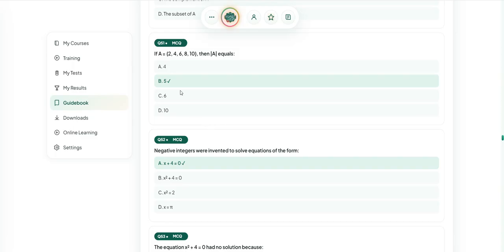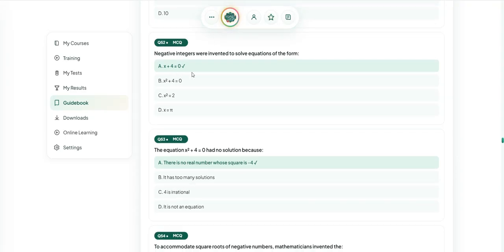If A = {2, 4, 6, 8, 10}, then the cardinality of A equals 5.